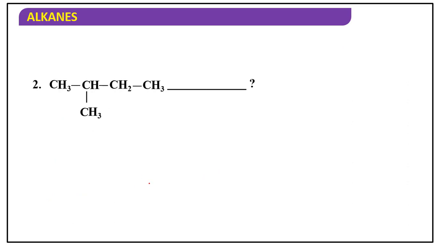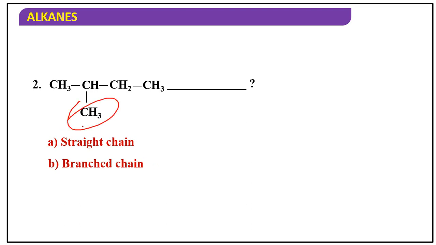Next, is it straight chain or branched chain? Obviously a branch is there. Branched means that after selecting one long chain, if this long chain is attached to any substituent, that is a branched chain. Here the substituent should be an alkyl group.